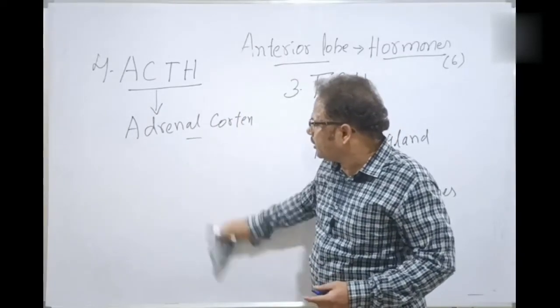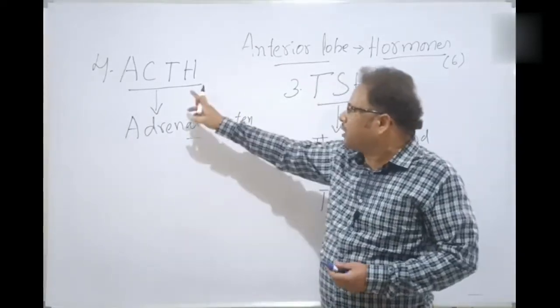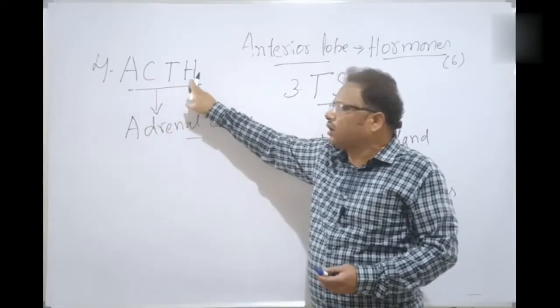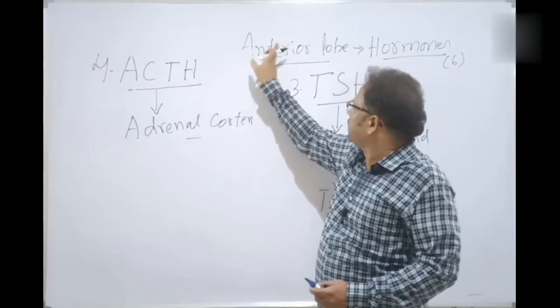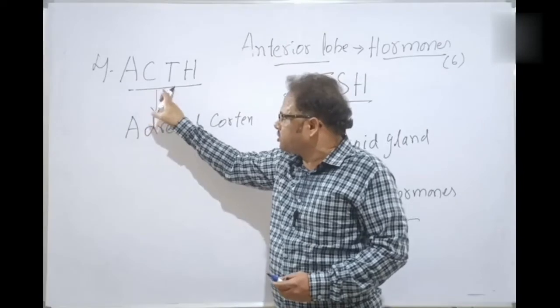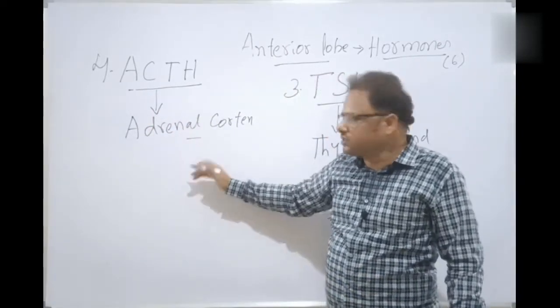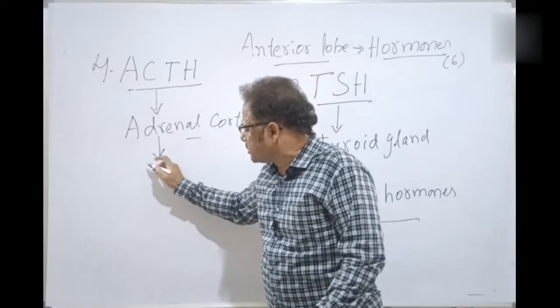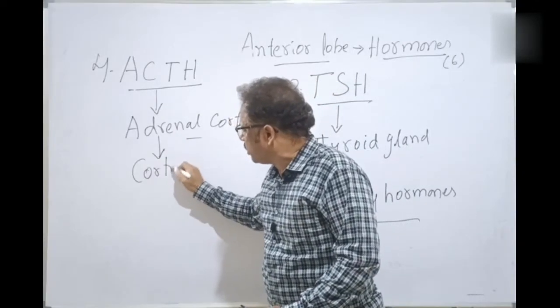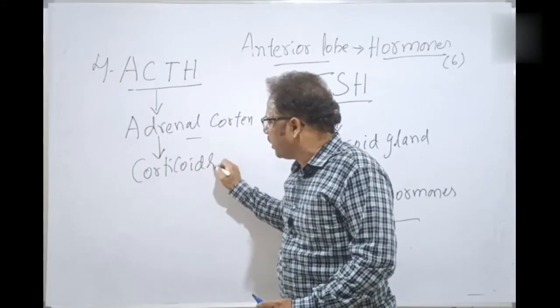And this adrenal cortex is stimulated by which one? Adrenocorticotropic hormone, as released by the anterior lobe. The ACTH hormone comes and stimulates which one? The adrenal cortex. As a result, the adrenal cortex releases the corticoid hormones, called corticoids.